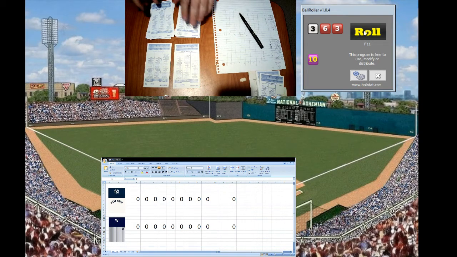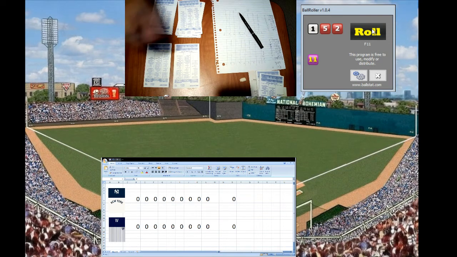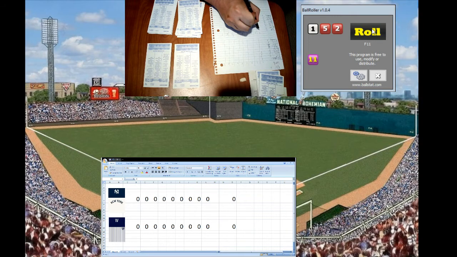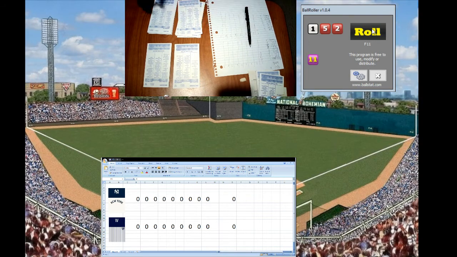Bottom of the first coming up for the Senators, Joe Judge. The first baseman will lead off against Bob Shawkey, right-handed pitcher, 20-13, 2.48 ERA. Shawkey looks in, gets the sign. The right-hander to Joe Judge. Judge is a left-handed hitter, hit .333 in the 1920 season. Here's the pitch. 1-7 is a walk to Judge, so Judge is on with a walk. Runner on first, nobody out.